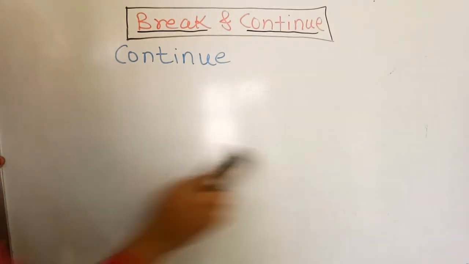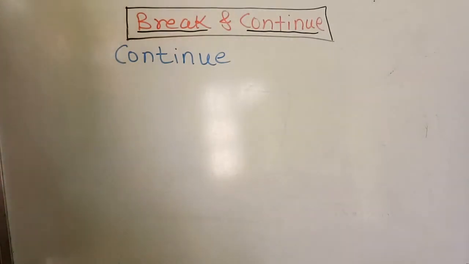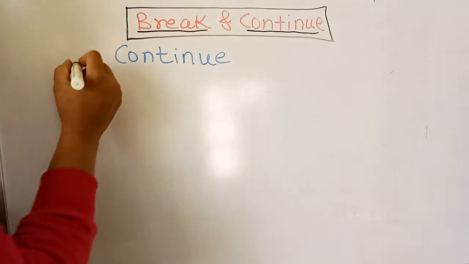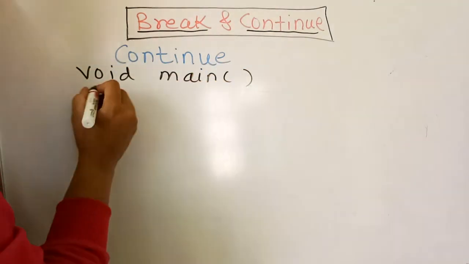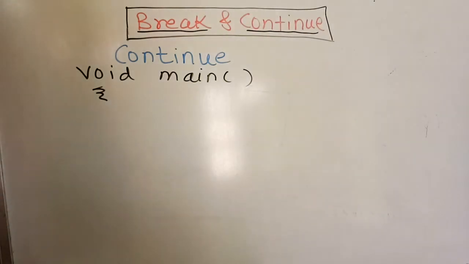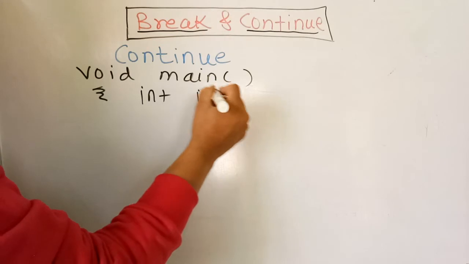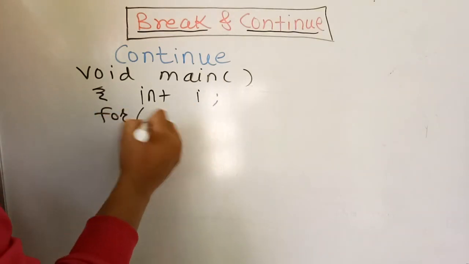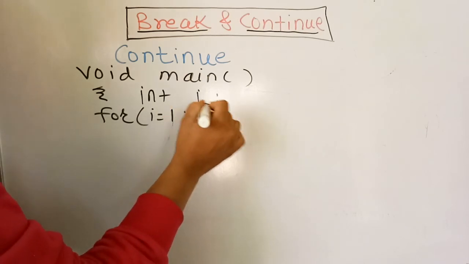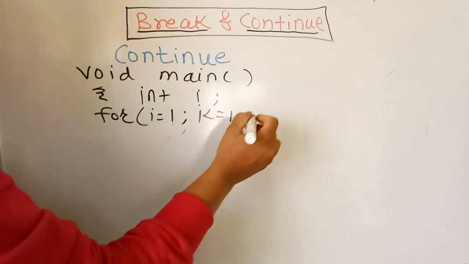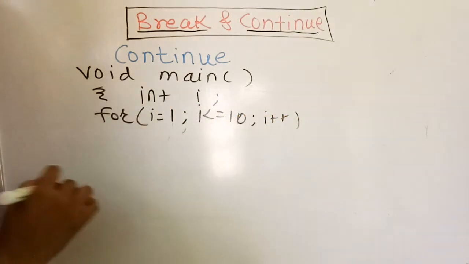Now we will demonstrate it with the help of an example. We will create the main section. Then we will take one variable, integer i. We will print the numbers from 1 to 10, that is, for i from 1, i less than or equal to 10, i plus plus.